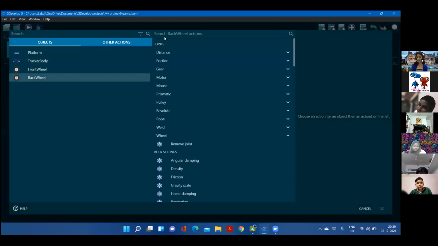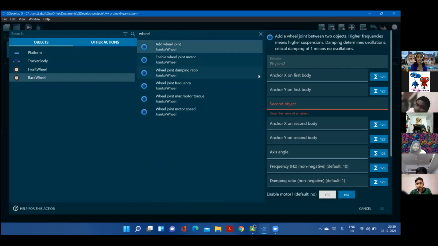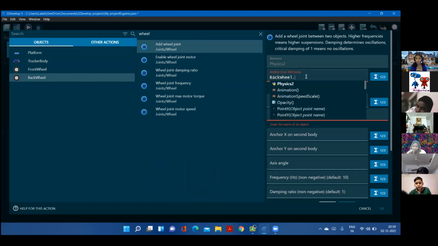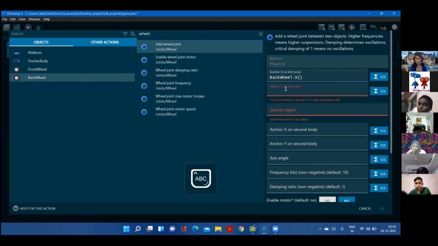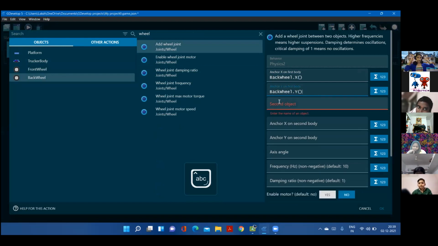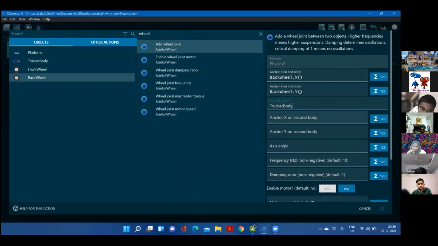Look at this carefully. Back wheel, wheel joint. Anchor X is going to be back wheel dot X, and anchor Y is going to be back wheel dot Y. Second object is going to be the trucker body, so it's going to be joined at the back.